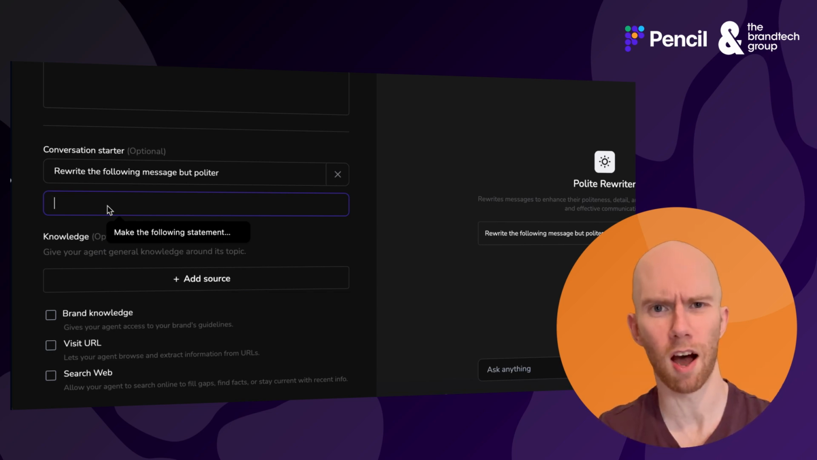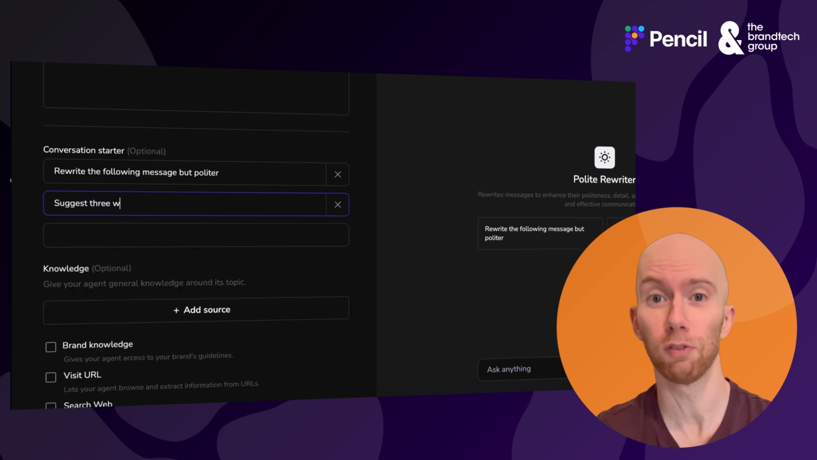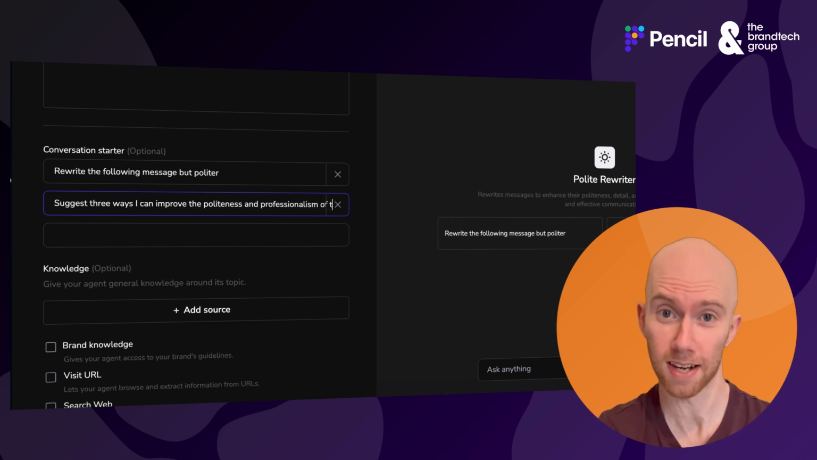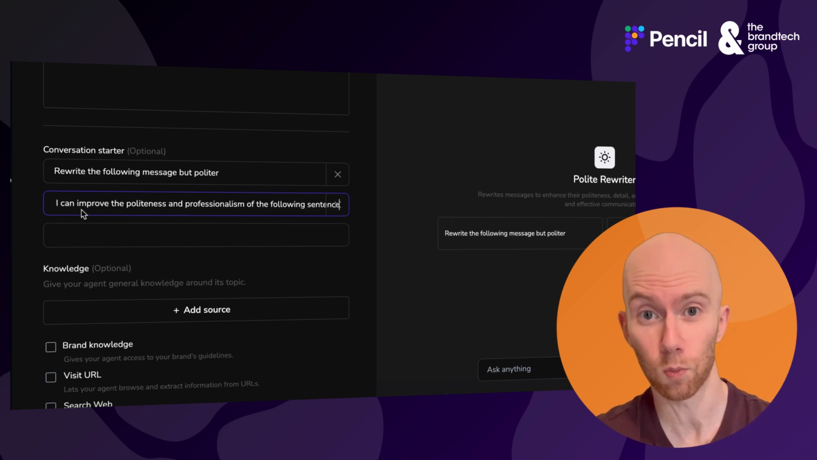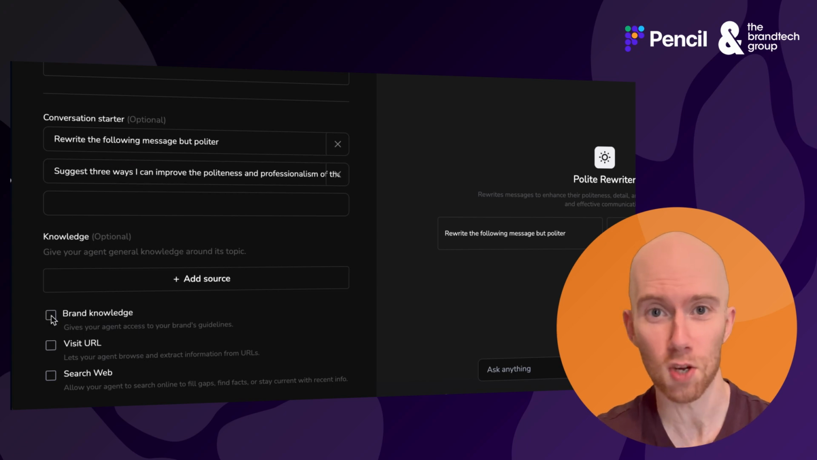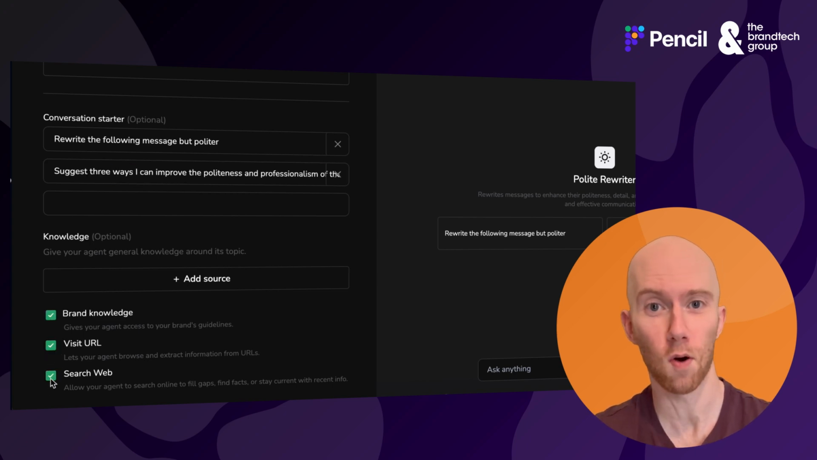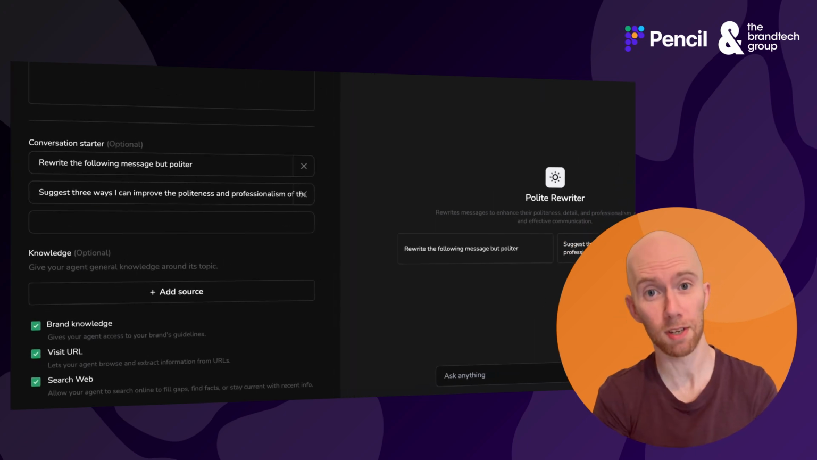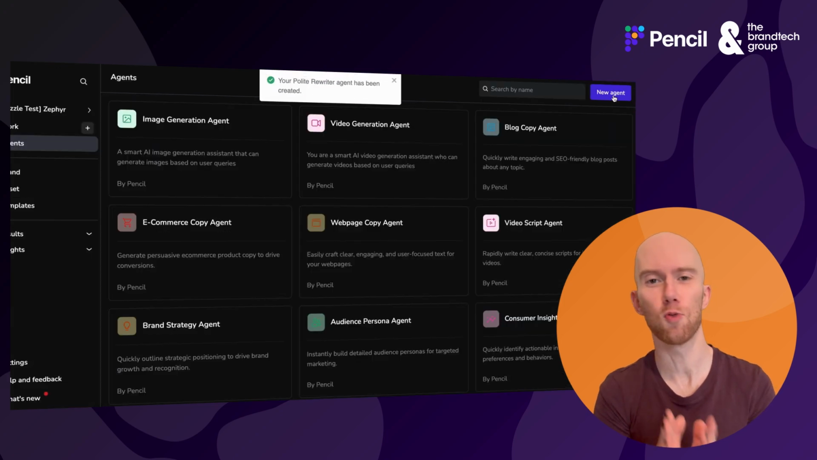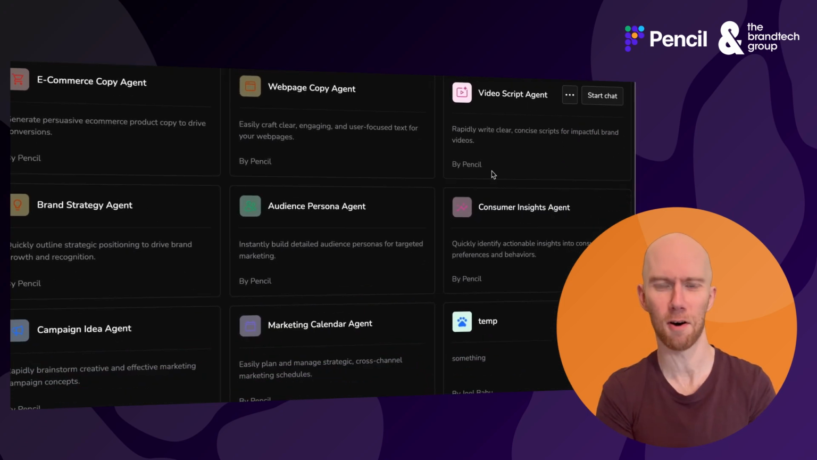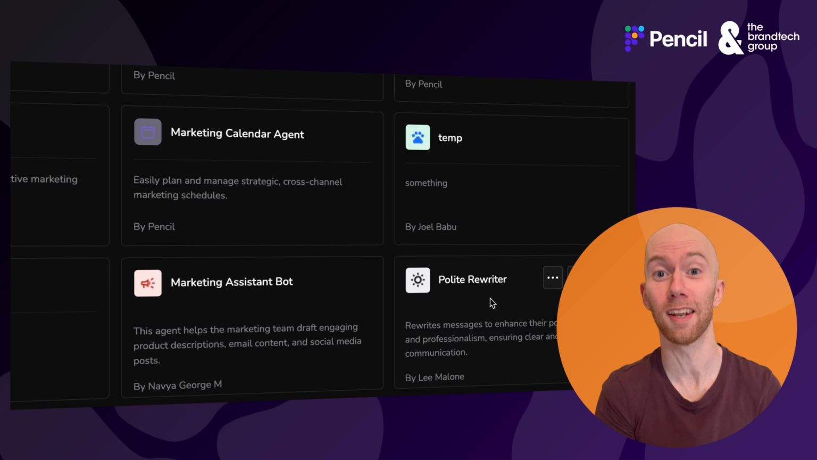I also love that we're able to arm it with as much knowledge as we want it to have. Do you want it to pull from a document that you have or a brand library, maybe the stuff that you've already added to Pencil? Do you want it to be able to search the web or stay internal, visit URLs and links? That control is fully in your hands. When you're happy, we're going to hit publish in the top right, and this wouldn't be a tutorial if we didn't test it out ourselves. So let's go ahead and check out the polite rewriter.